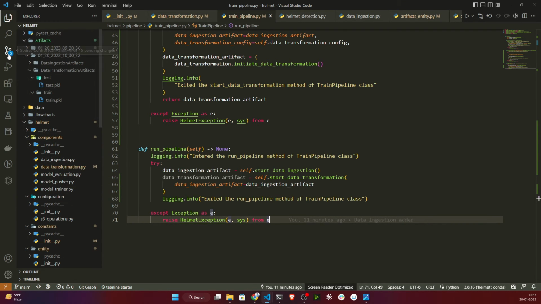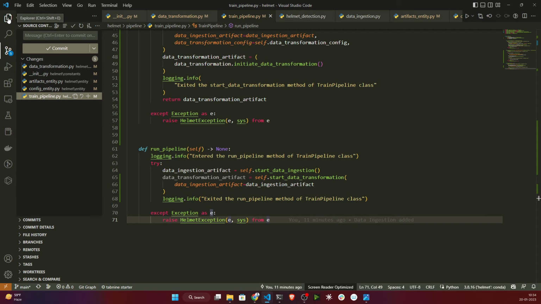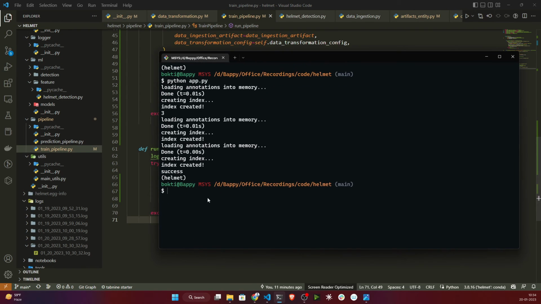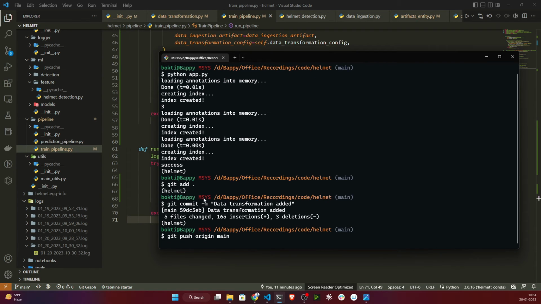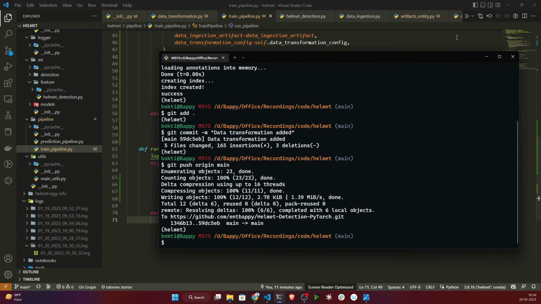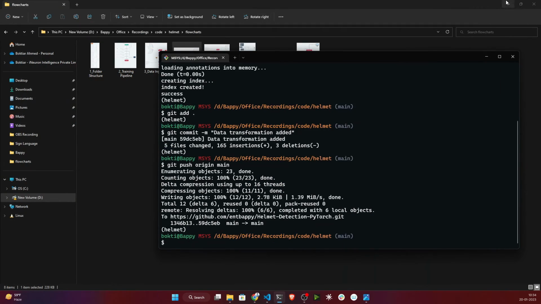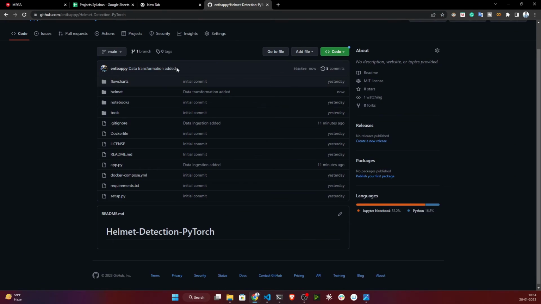Now if you want to commit it, you can commit. So let's commit it also. I'll just quickly write git add, then git commit with the message "permission added". Okay, now let's do git push. Okay, it's done. Now if I open my GitHub, see, data transformation added.